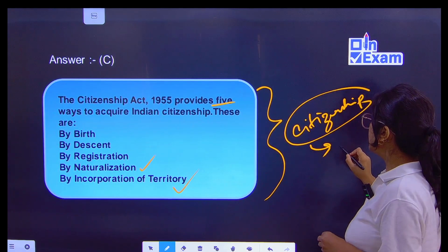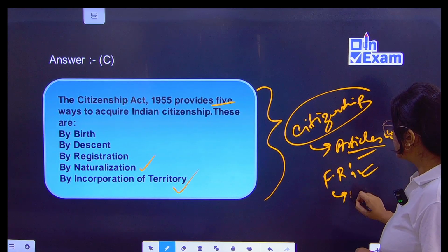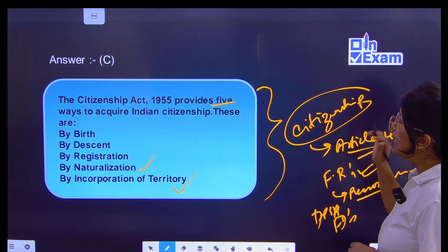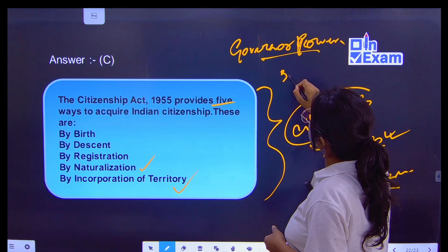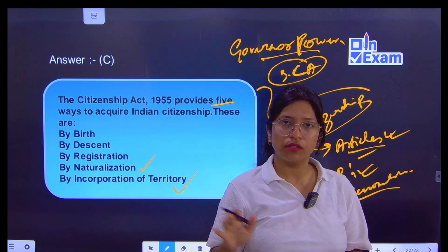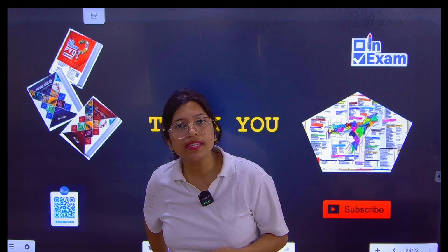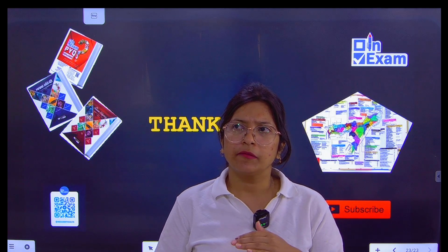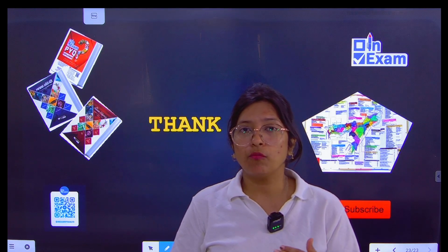Under the citizenship topic there are articles that are important, fundamental rights articles are important, then reasonable restrictions, APSC and fundamental duties are important. Since elections are taking place, you will be able to answer questions on governor powers, how the state legislative assembly works, and before whom our CM takes the oath. So study these details, very important. Today's practice session questions are complete, so practice daily. Since elections are happening, election commissioner reports may be asked, and who appoints the CM and the council of ministers. These provisions are very important.